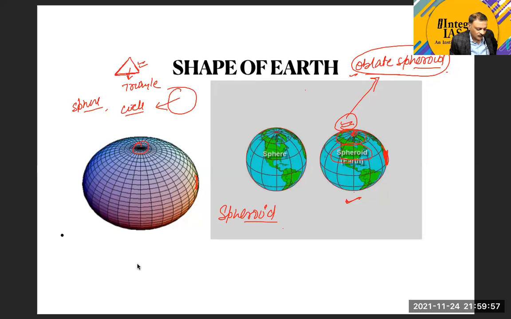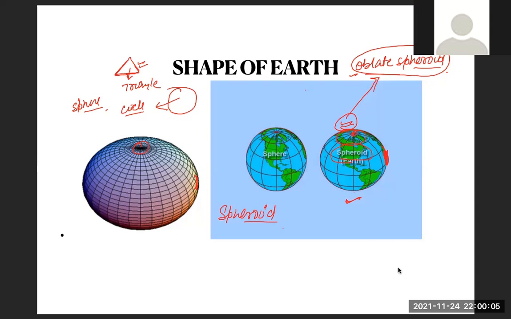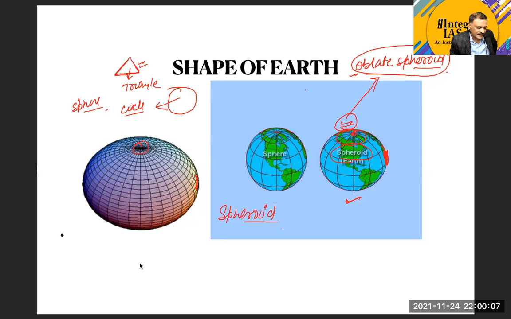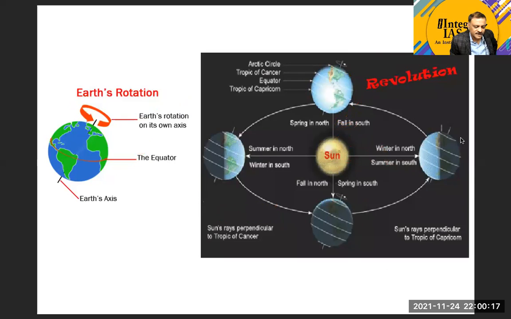The exact word that we can use in the context of the shape of the earth is oblate spheroid. This point is clear. If the shape of the earth is clear, then we can move to the next slide. Now the next part is that we need to understand the different types of motions of the earth that we have.